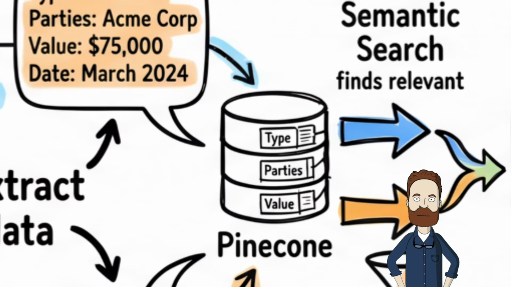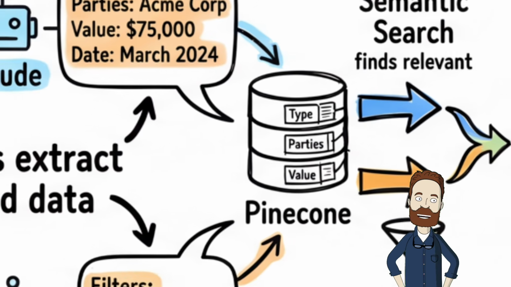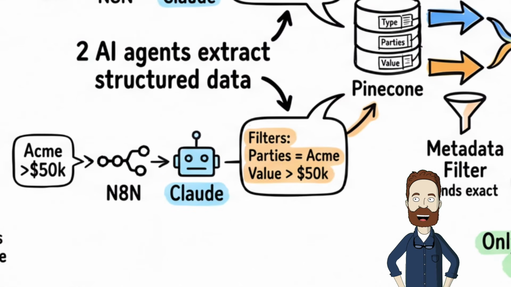Now here's the magic part. When someone searches, another AI agent looks at their question and extracts metadata from that too. Show me Acme contracts over 50K becomes actual filters. Companies that include Acme. Values over 50,000.